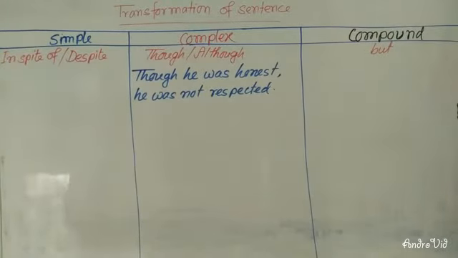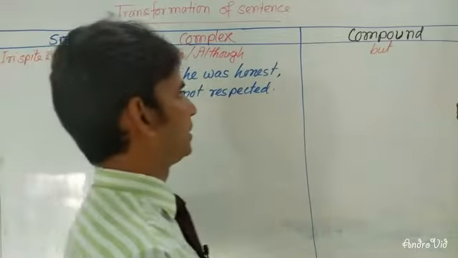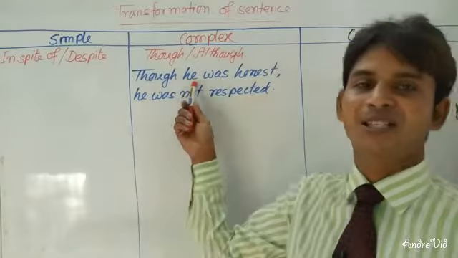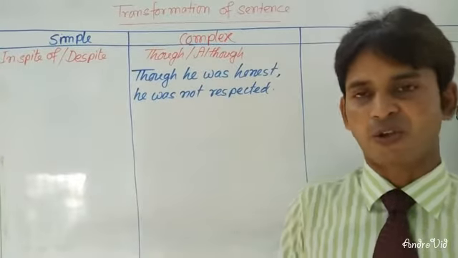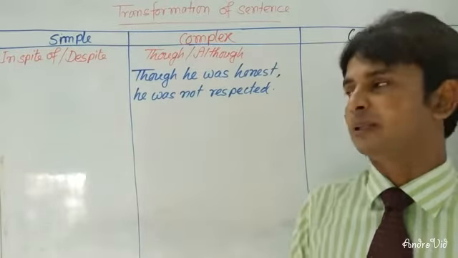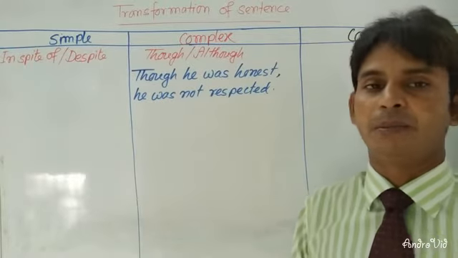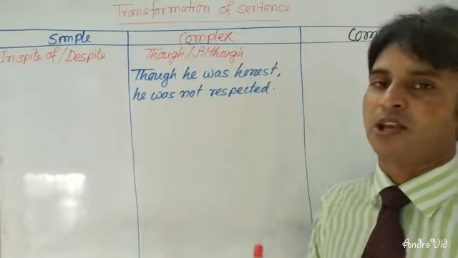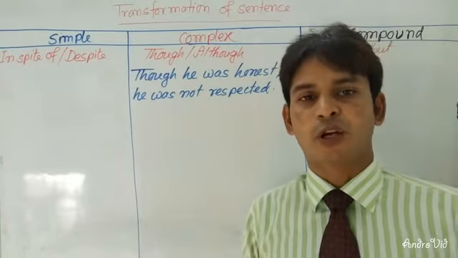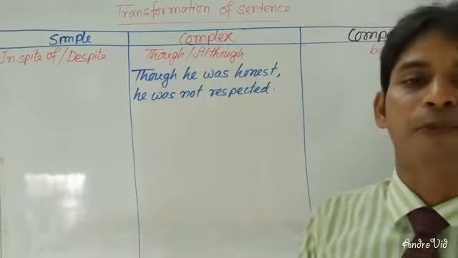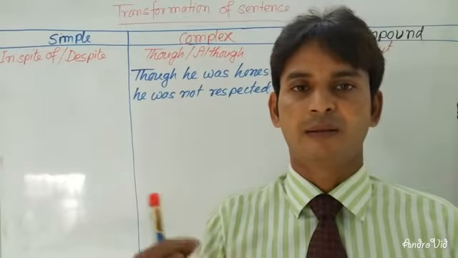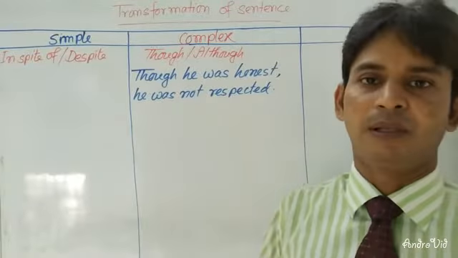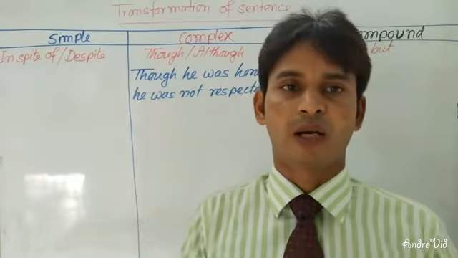Dear learners, in a complex sentence, you can see here that "though he was honest" is called the subordinate clause. Then you will have to put a comma, then you will write the principal clause. So the sentence is: though he was honest, he was not respected. There are two clauses. In a simple sentence, you will have to change it to a single clause, and the dependent clause will be transferred into a phrase.